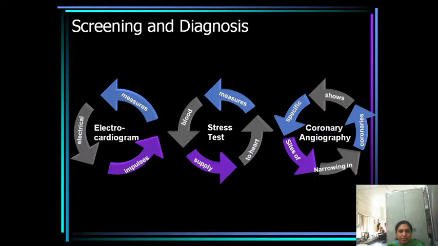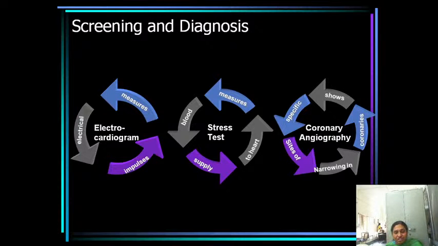Now, how do you screen and diagnose? The first is initially the electrocardiogram, ECG, which measures the electrical impulses of the heart. There is a stress test that measures the blood supply to the heart. And there is coronary angiography that shows the specific sites of the narrowing of the coronaries. So you can screen initially by the ECG. What will the ECG show? It measures the electrical impulses.